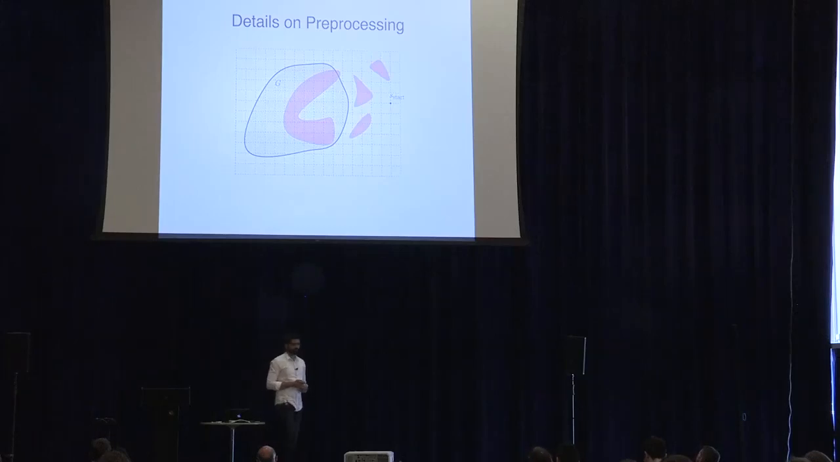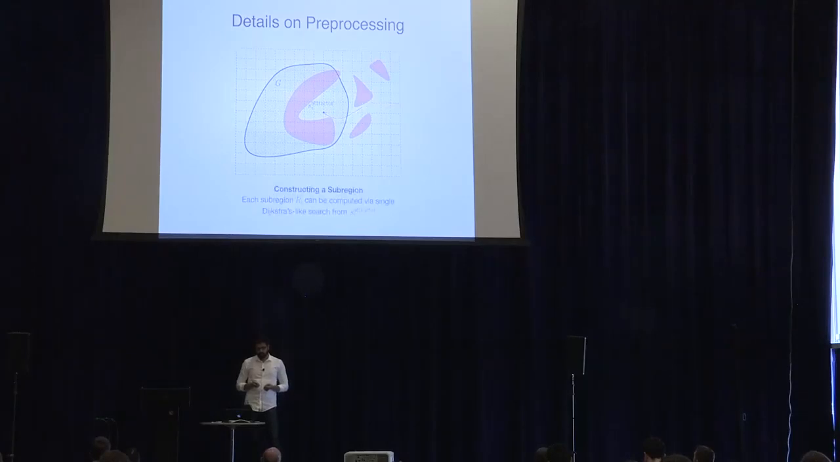Now let's look into some of the details of the pre-processing step. Again, we have a start, we have a goal region and some obstacles. The first thing we do is we arbitrarily pick an attractor state from the goal region. And then we pre-compute a path from the start state to the attractor state. And this can be done using any off-the-shelf motion planner. It doesn't necessarily have to be a search-based planner.